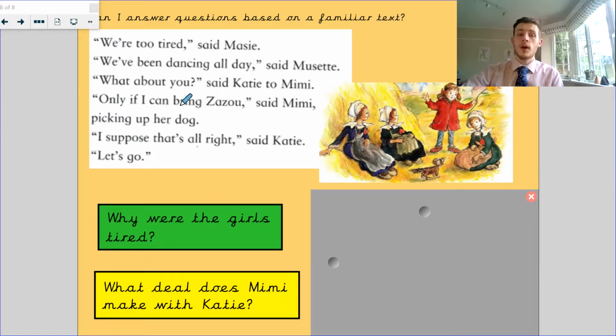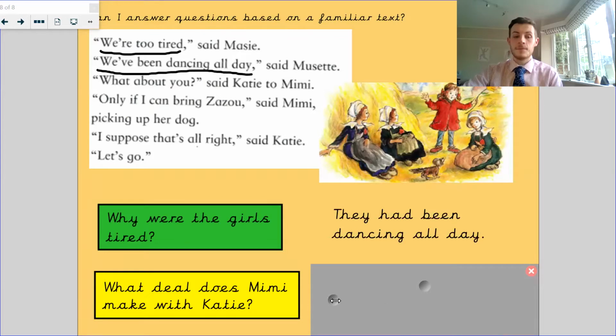Another easy retrieval question. "We're too tired. We've been dancing all day." That's the answer to the question. They've been dancing all day.